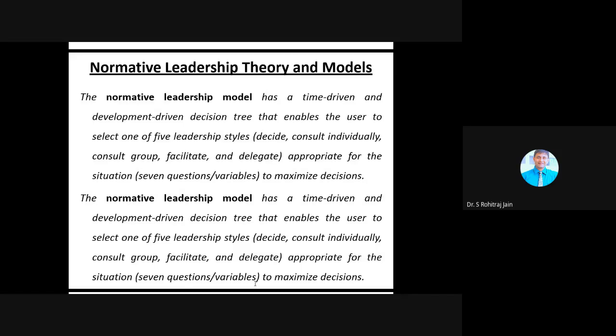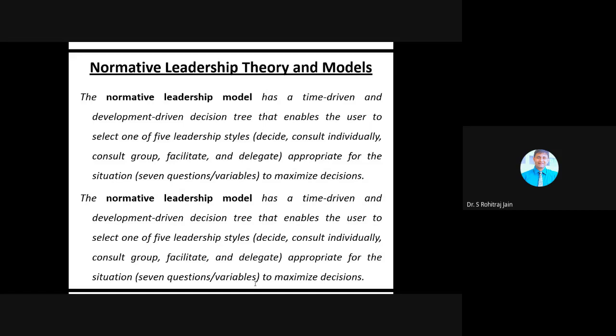So what is this normative leadership theory and models? The normative leadership model has a time driven and development driven decision tree that enables the user to select one of the five leadership styles. Which are they? Decide, consult individually, consult group, facilitate, and delegate, appropriate for the situation, which includes seven questions or variables in order to maximize the decisions.